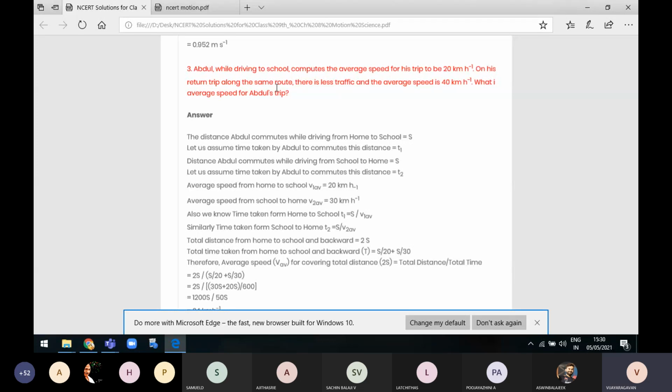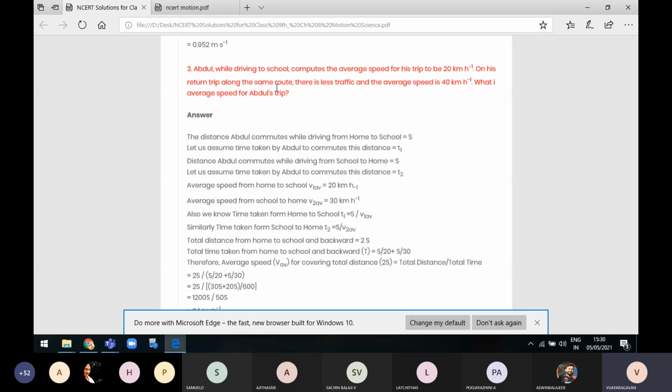And next, while traveling in the evening from school back to home, the distance is the same, so we are putting s there. And the time taken will be t2. Can you understand how we are taking s and t1? We are taking them normally, by default.